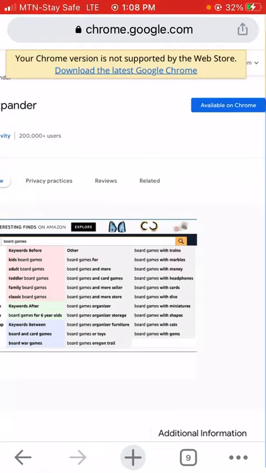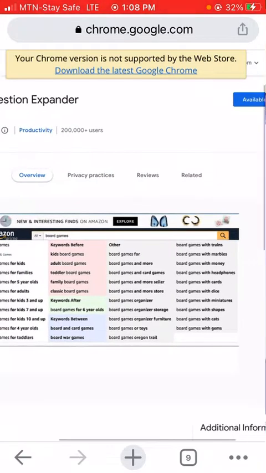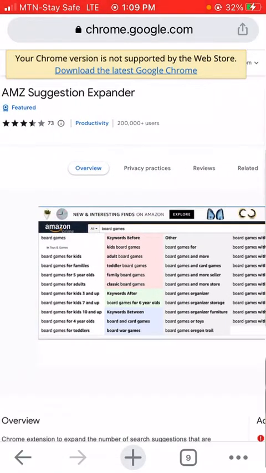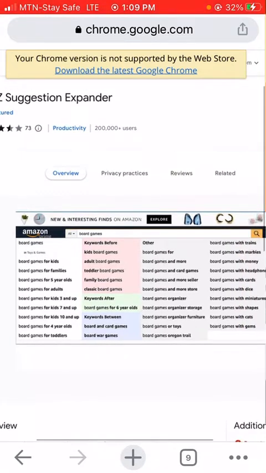All right, so what I'll do is I'll just copy some of these key terms that are related to what I've entered. Let's say, for instance, I enter I want to create a boho coloring book. Once I enter boho coloring book on Amazon, this AMZ suggestion expander is going to be suggesting different terms that people are using to search for boho coloring book.